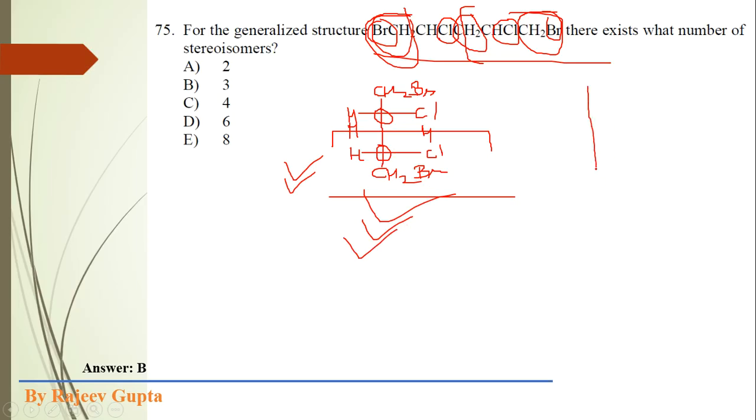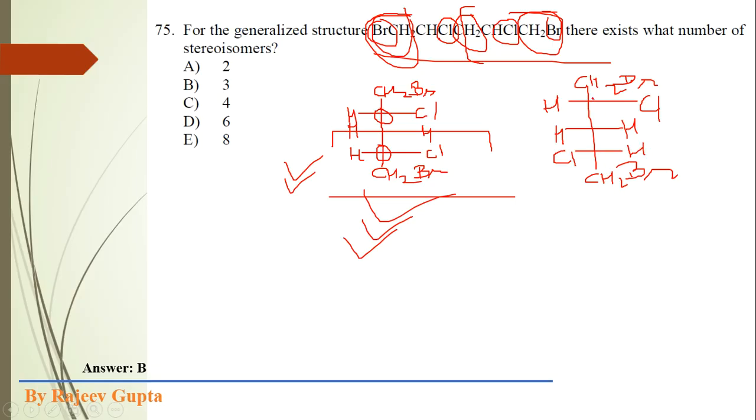Now we can draw another stereoisomer where we put both chlorine atoms on opposite sides. Cl and Cl are on opposite sides, and the rest is the same, CH2Br, CH2Br, and hydrogen and hydrogen.